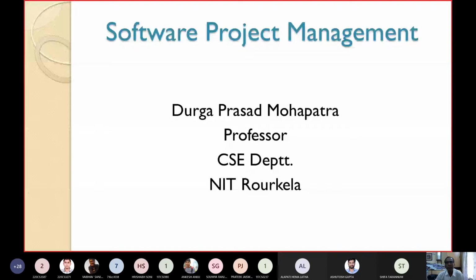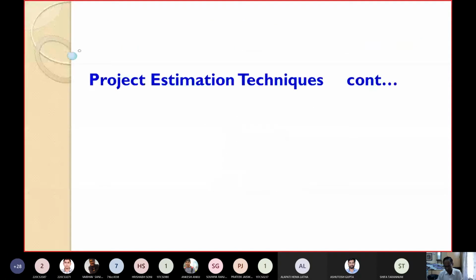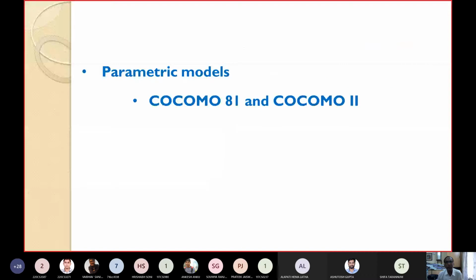So now let's see the next topic on this estimation. We're continuing with project estimation techniques. I have told you there are several parametric models like the Albrecht function point, Simpson's function point, then the cosmic function point, and the last one is COCOMO. In the previous classes we have discussed all three types of function points.